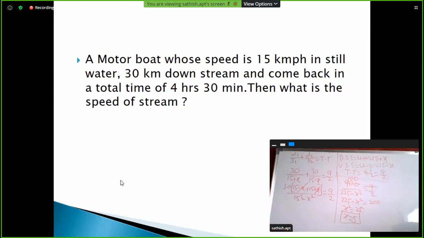The speed of a stream is... yes, correct. Sheelavanya, Harshita Reddy. Yeah, correct. Right, very good. Well tried.